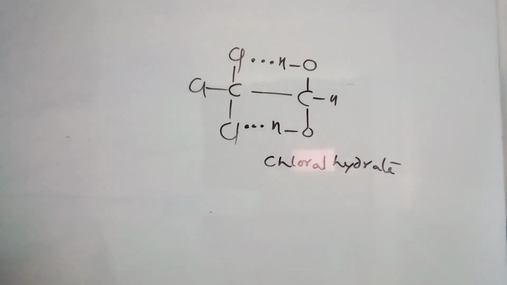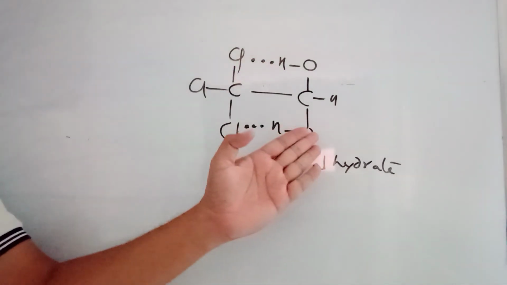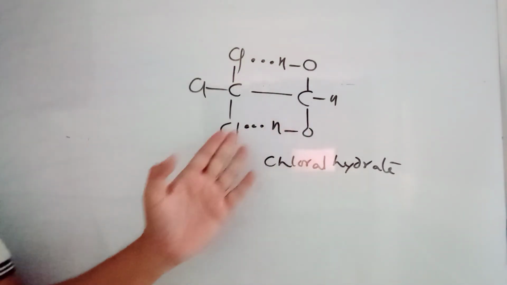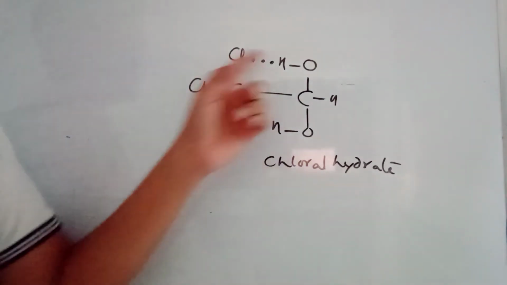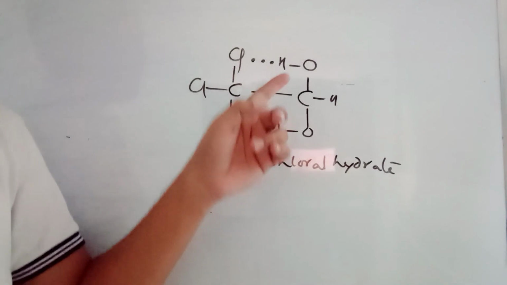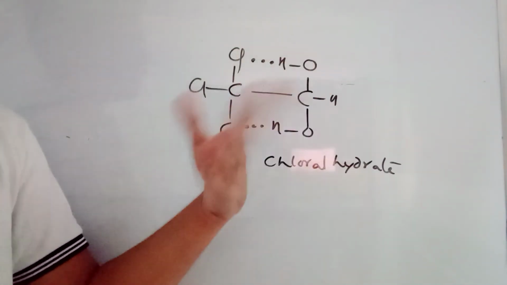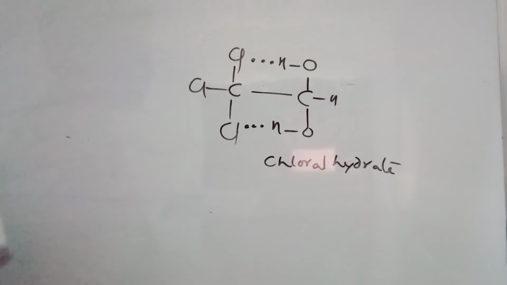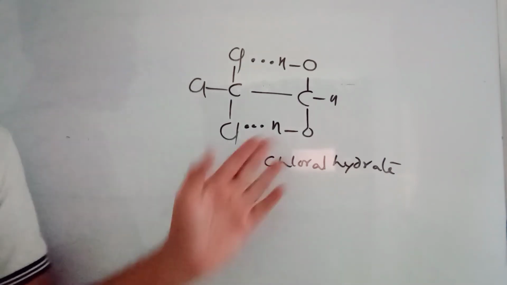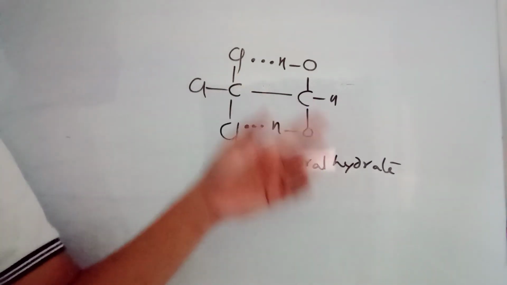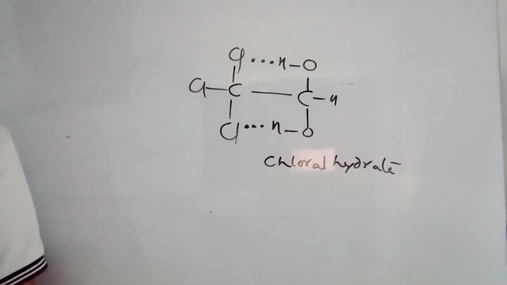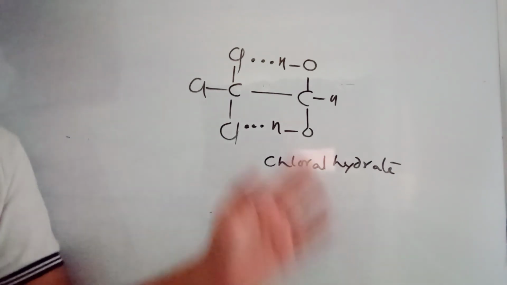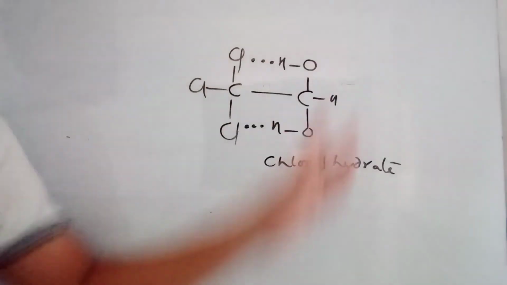Between oxygen and hydrogen, and this oxygen and hydrogen, that's a covalent bond. But between this hydrogen and chlorine, that is going to be a van der Waals attraction. Because of this van der Waals attraction, this group is going to be stable. If these are not formed, it simply loses a water molecule and turns into chloral. Chloral means CCl3CHO. Chloral hydrate means CCl3CH(OH)2. This is stable, generally used in the preparation of cheap liquor. What you see in villages, cheap liquor formation, for that purpose we use chloral hydrate. And this is one example.